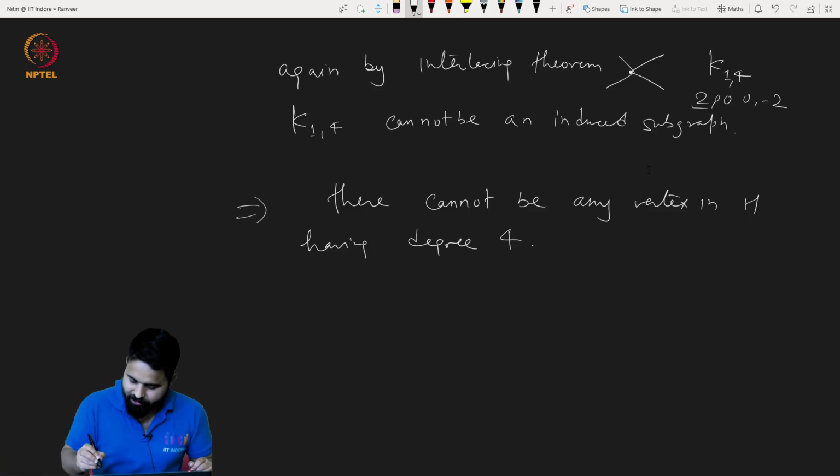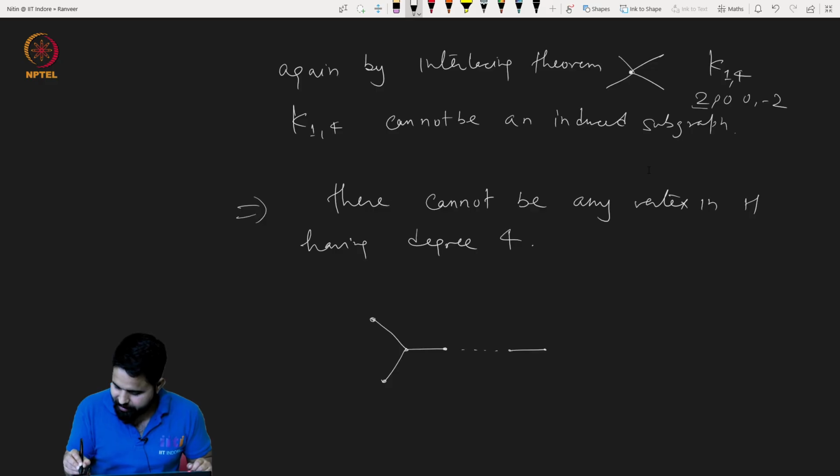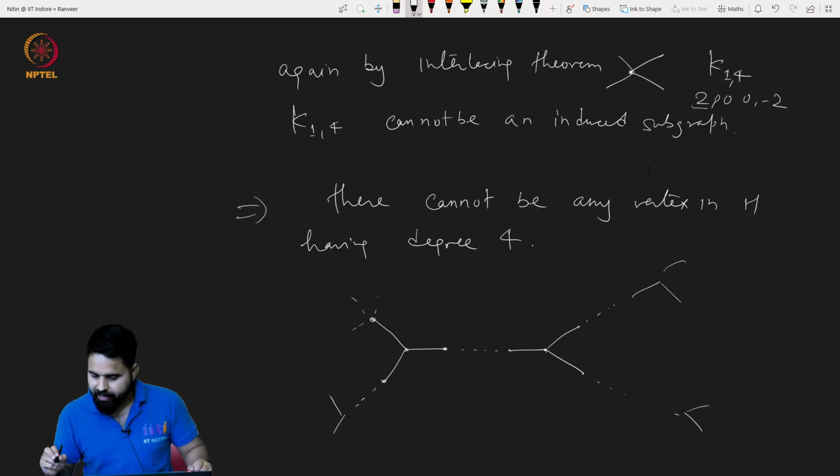Just check this structure. Suppose inside the graph there is such a structure, and of course there can be other things too.